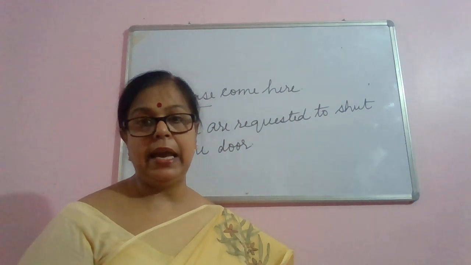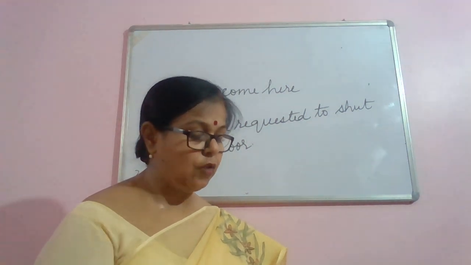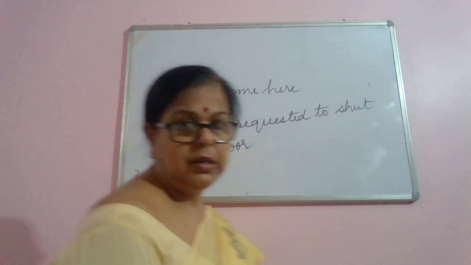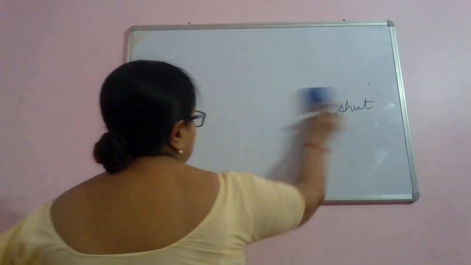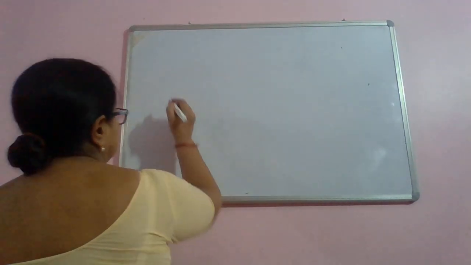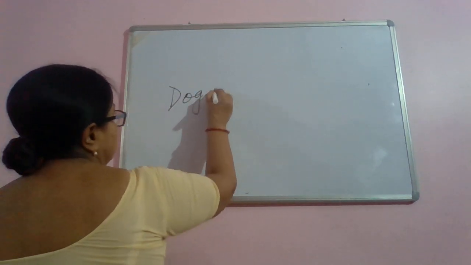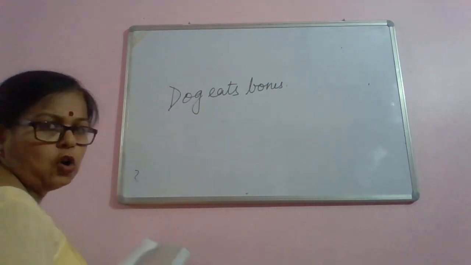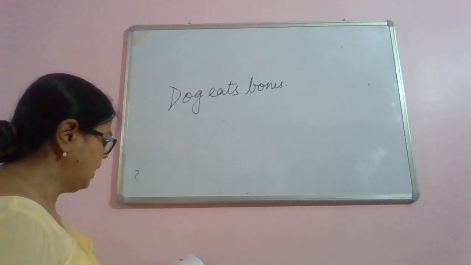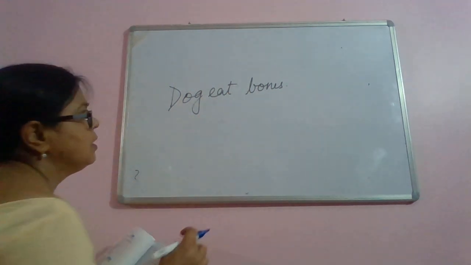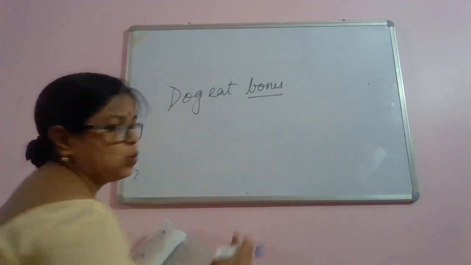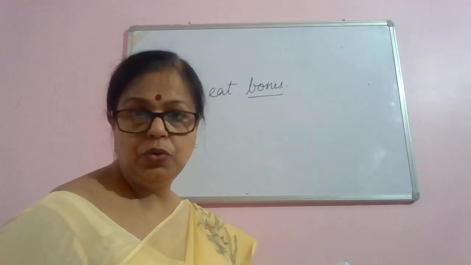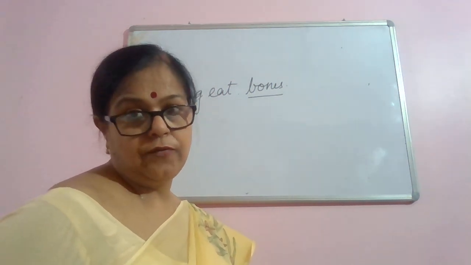Now, suppose I take some examples, so it will be very easy for you to understand. Dog eats bones. Bones is plural. So in passive voice, what are we going to do? We are going to use a plural verb for the bones.